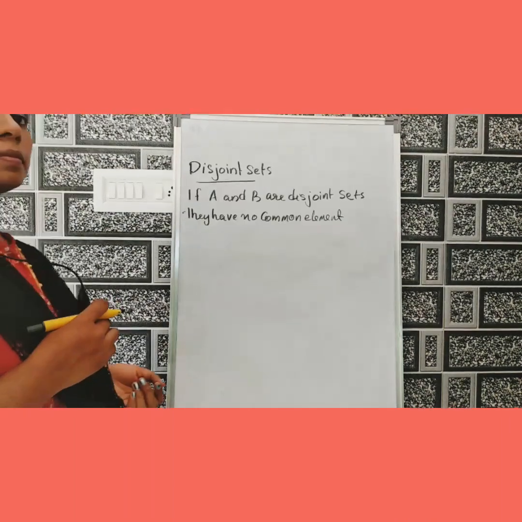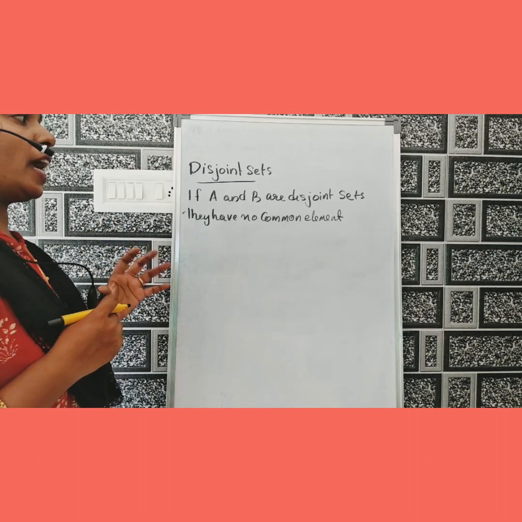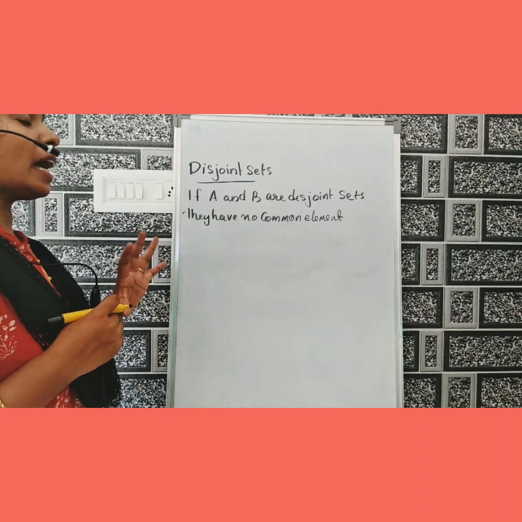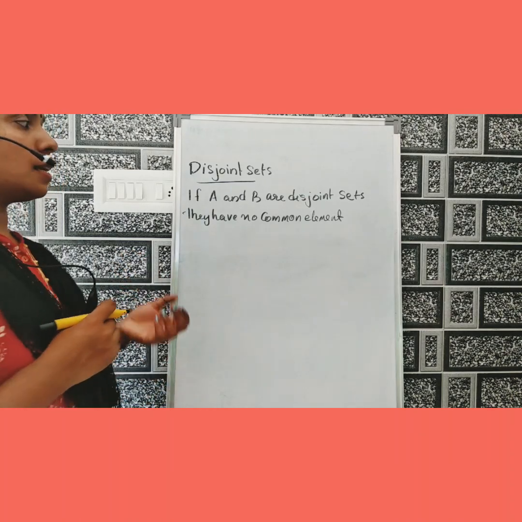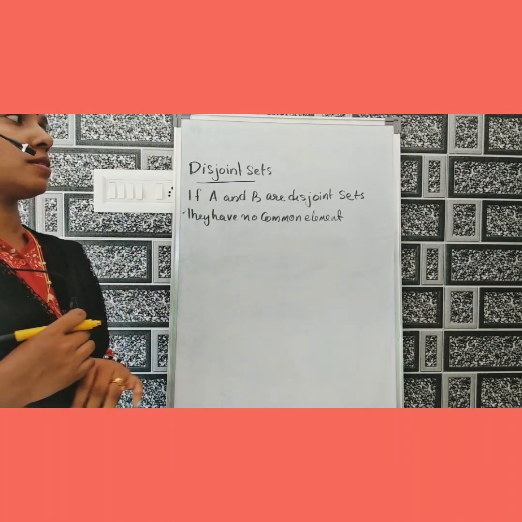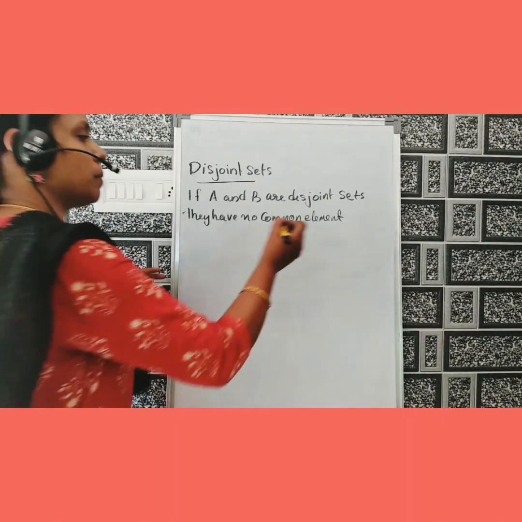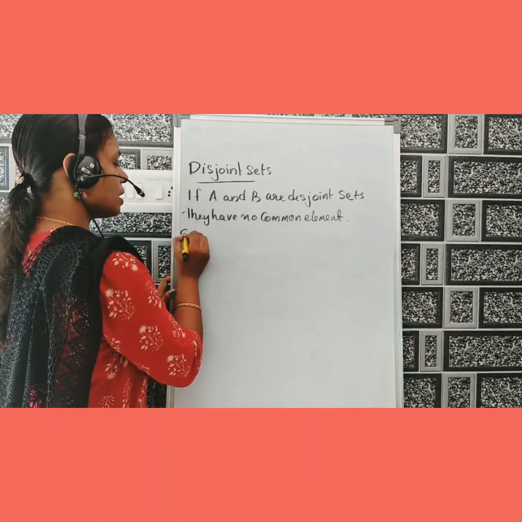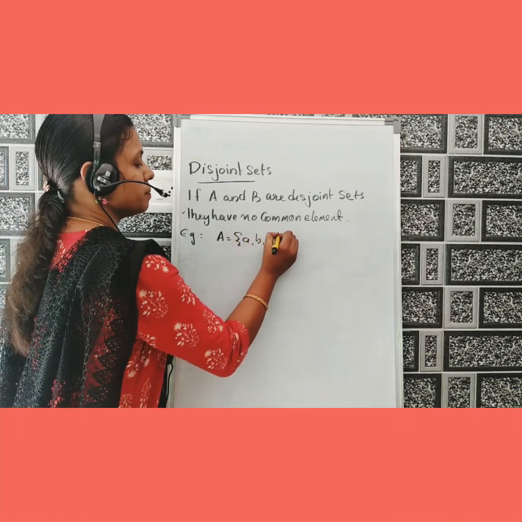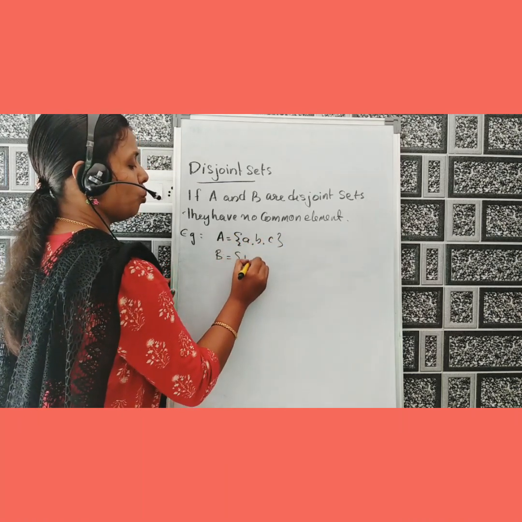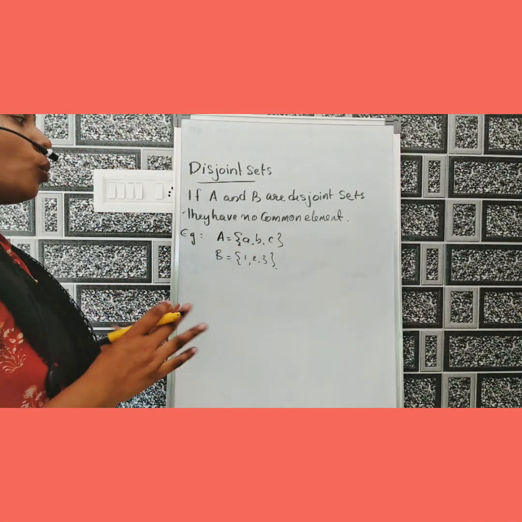Okay. Next is disjoint sets. What is meant by disjoint sets? If A and B are disjoint sets, then they have no common elements. For example, if A is equal to {a, b, c} and B is equal to {1, 2, 3}, A and B have no common element.